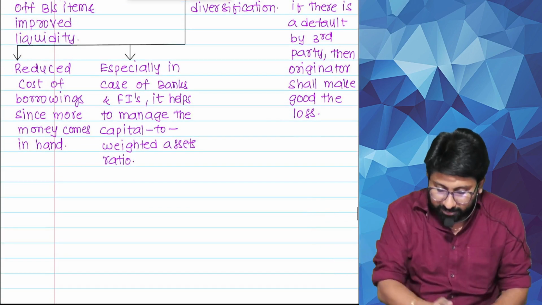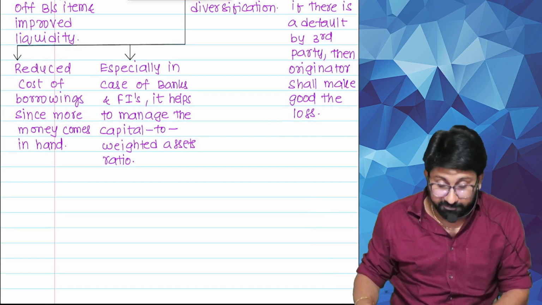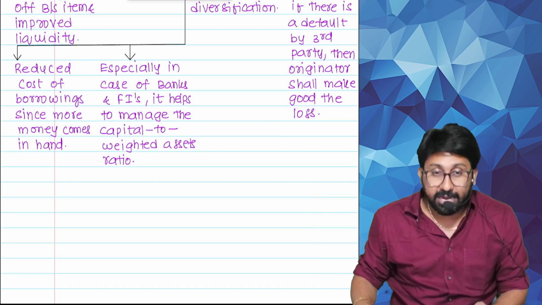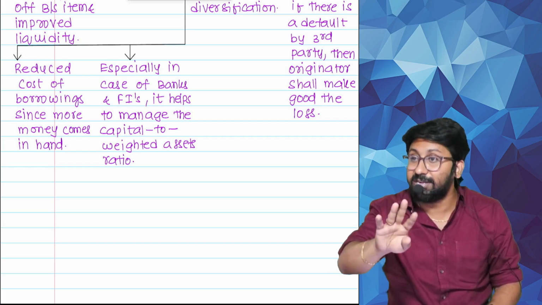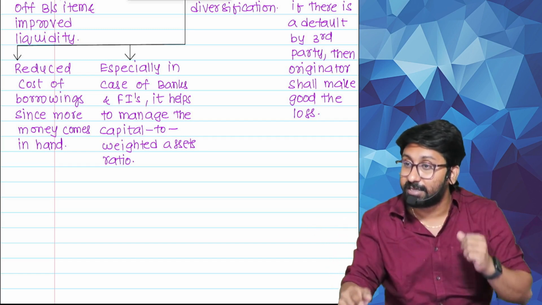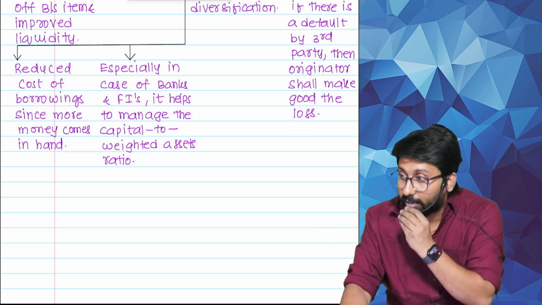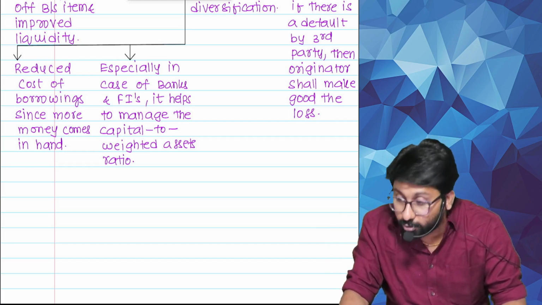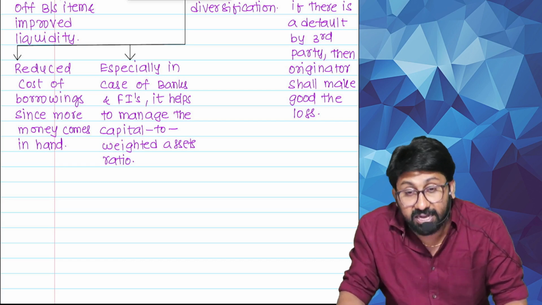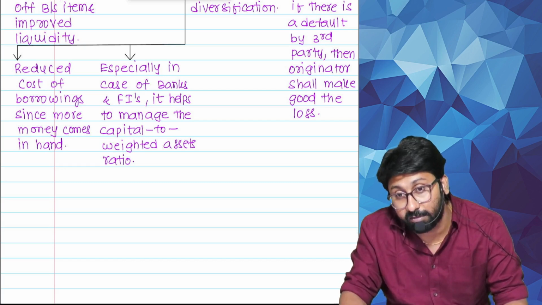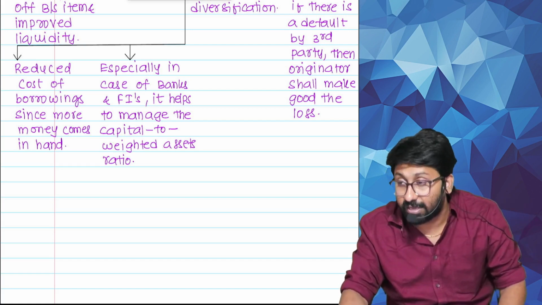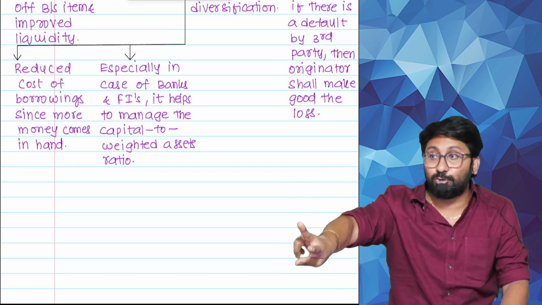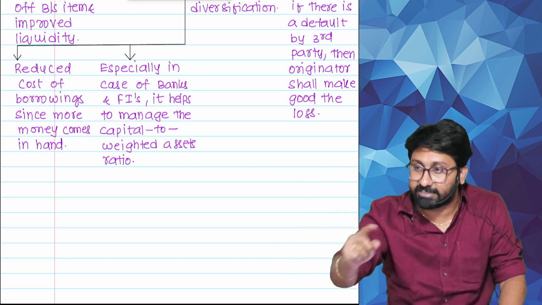Next, especially in the case of banks and financial institutions, it helps to manage capital to risk weighted assets. Sir, you know the current ratio in case of companies: current assets by current liabilities should be 2:1. Current assets are of 2 types: liquid assets and illiquid assets.